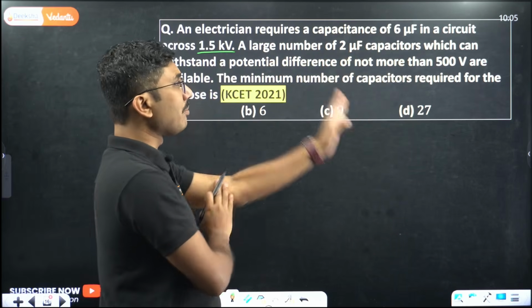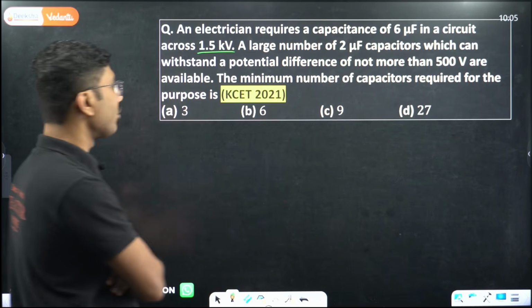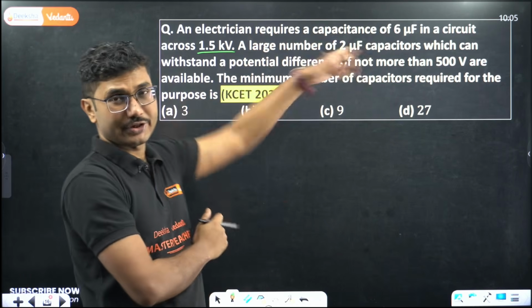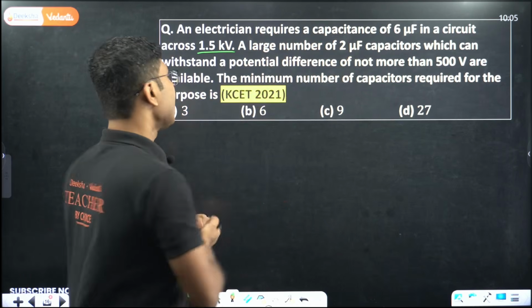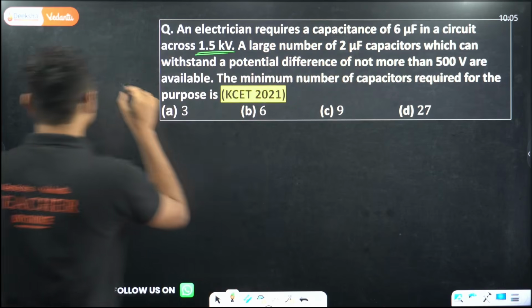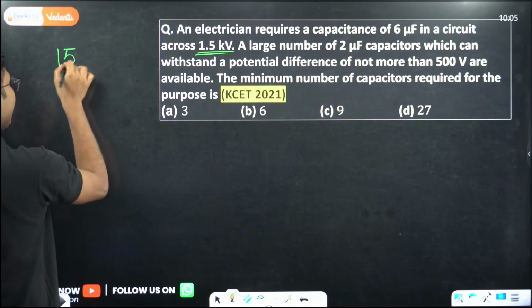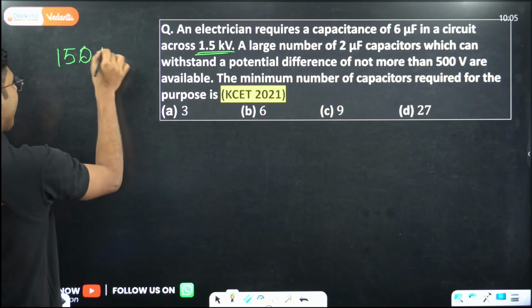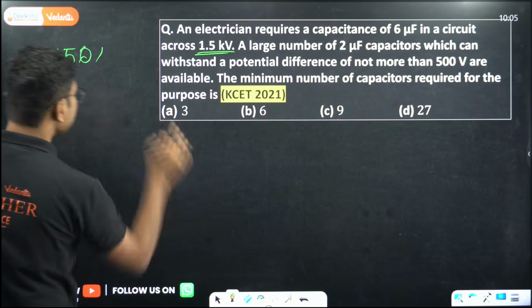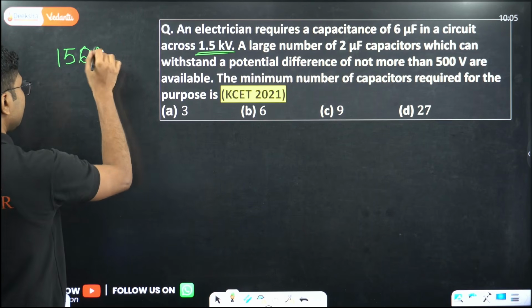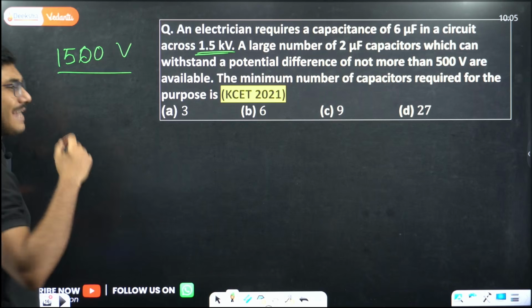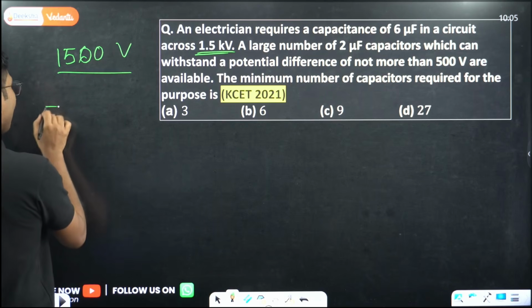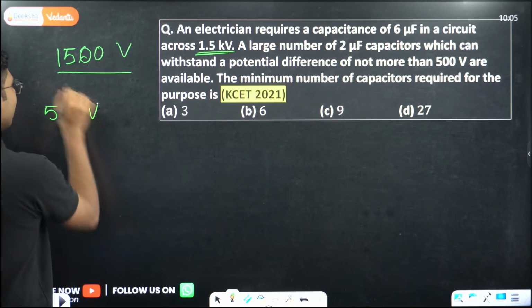Find the minimum number of capacitors required for the purpose. So exactly the same question that I was talking about. Here the voltage requirement is 1500 volt, right? But each capacitor can only handle 500 volt.